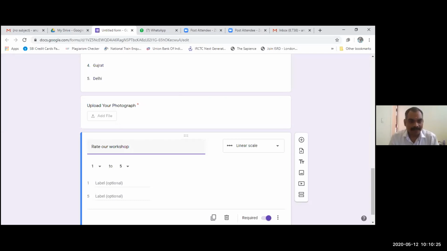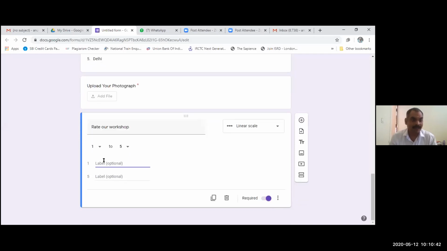There is a range from 0 to 10. I can change the range, or we can put it at 0 to 5, which I think is sufficient, with levels 1 to 5. Level 1 is for bad, and level 5 is for very good.